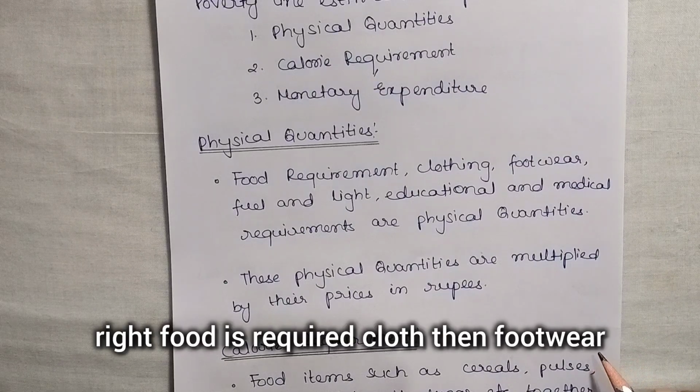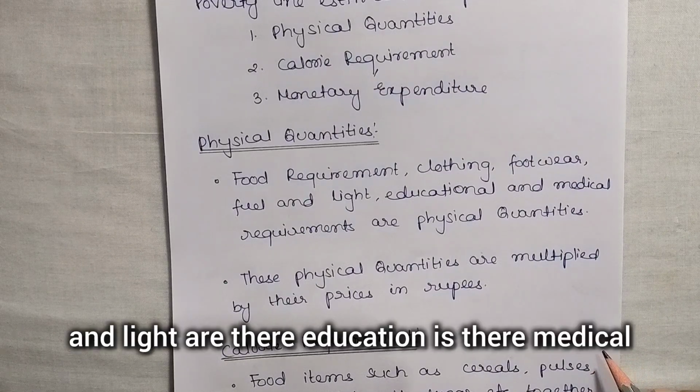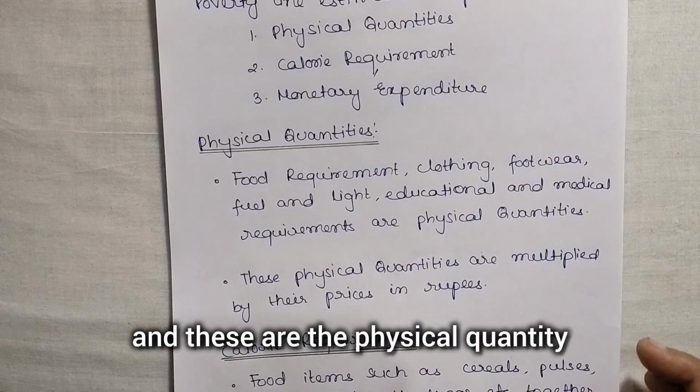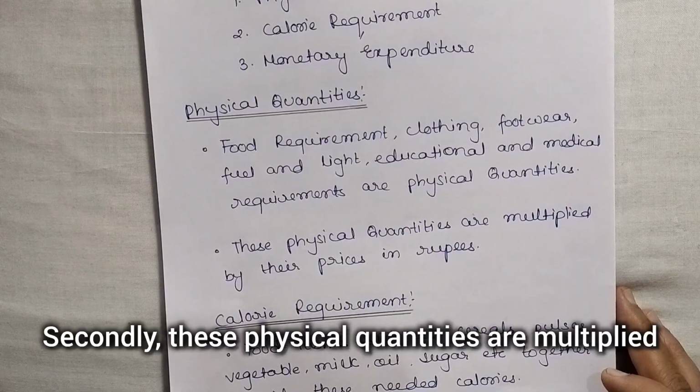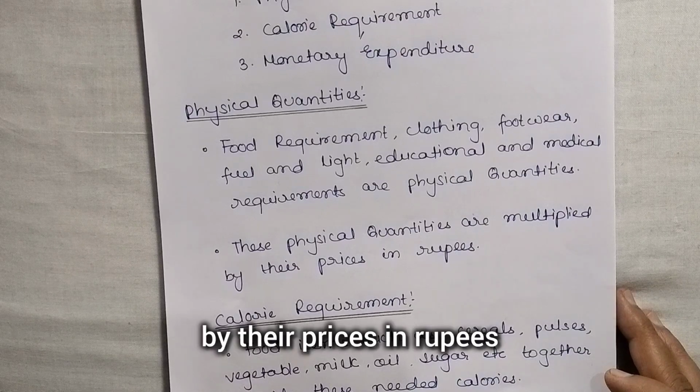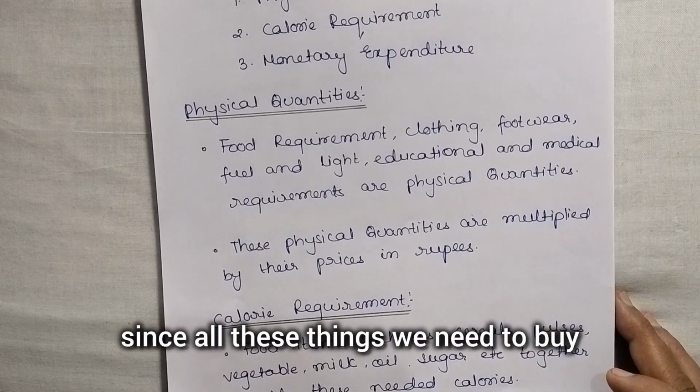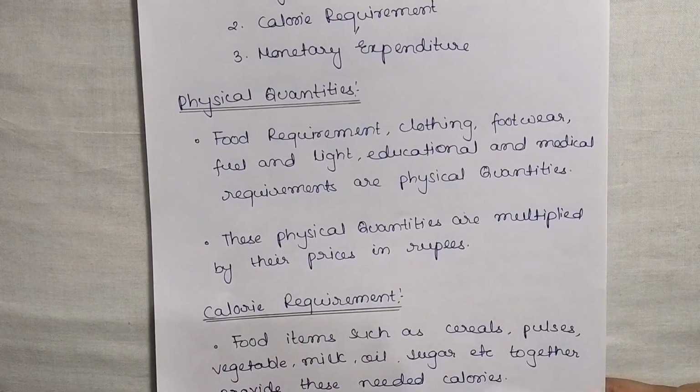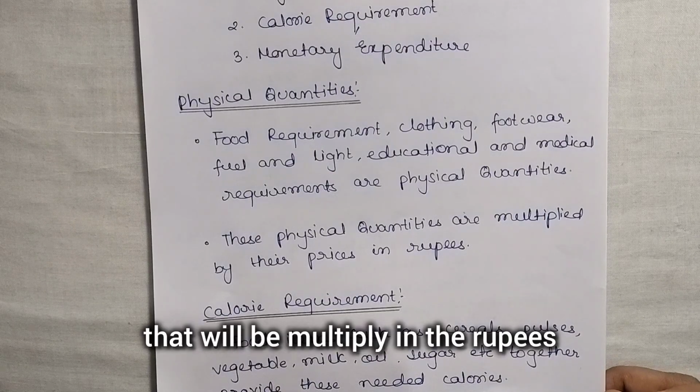Secondly, these physical quantities are multiplied by their prices in rupees, since we need to buy all these things. So whatever the cost is, that will be multiplied in rupees.